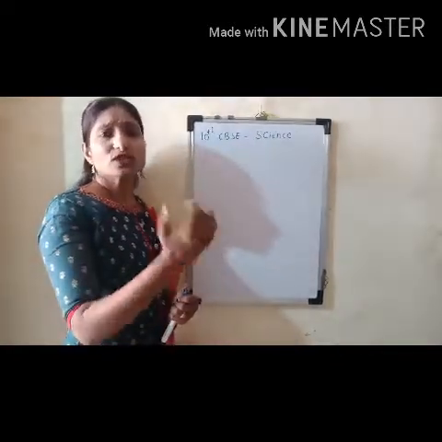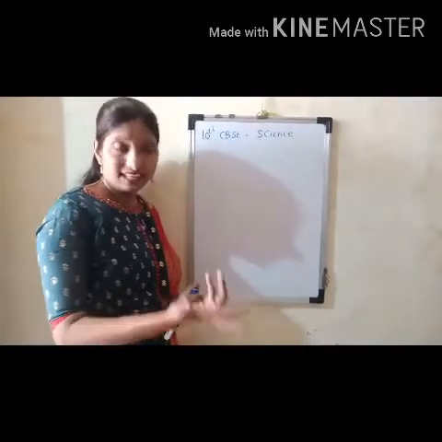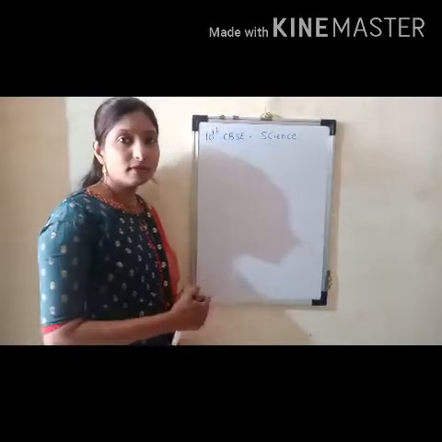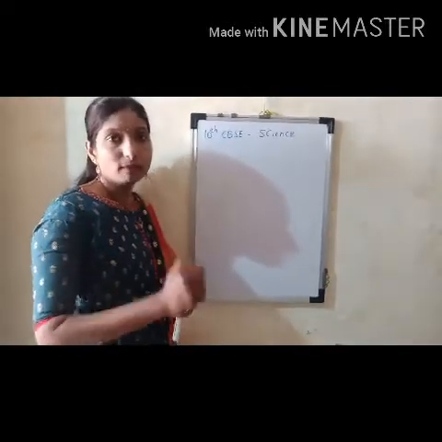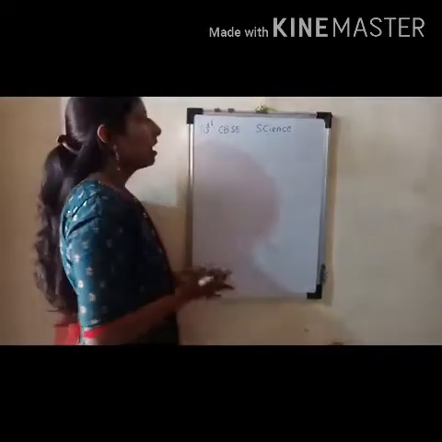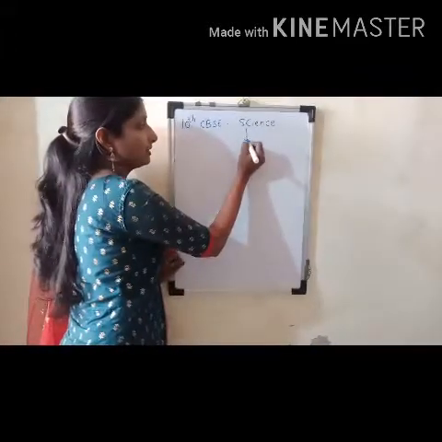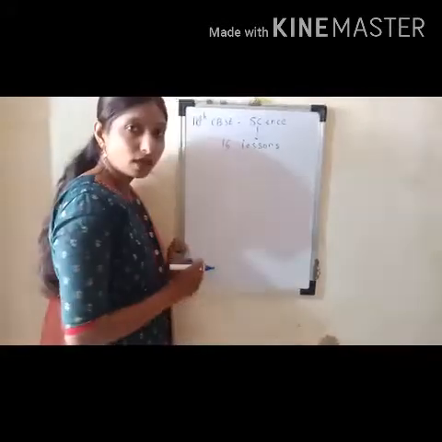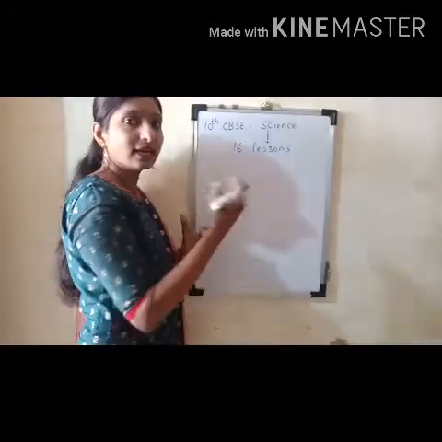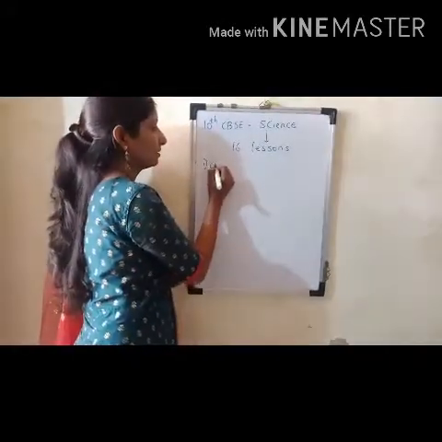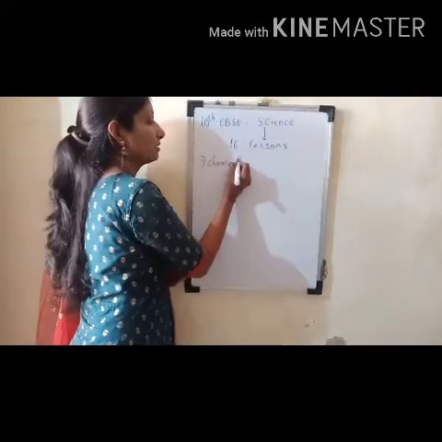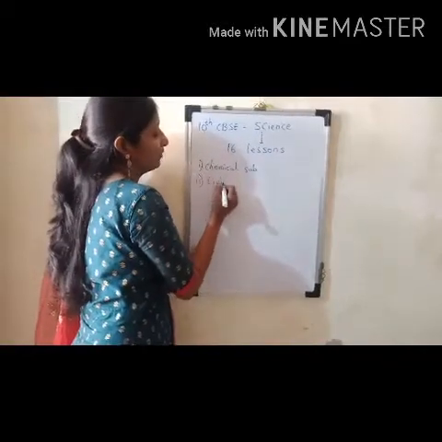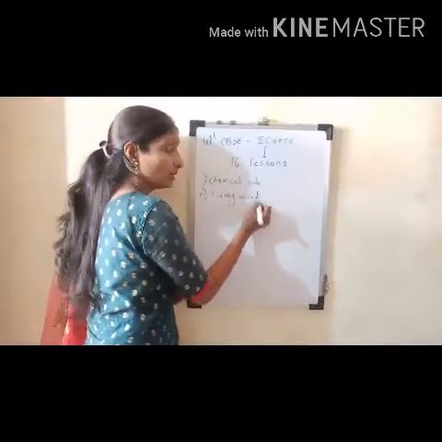Before starting with any lesson, let me first introduce you to the science syllabus, the marking scheme and the paper pattern. Altogether, science has 16 lessons. The 16 lessons are divided as: first, chemical substances; second, living world. These are not the names of the chapters.